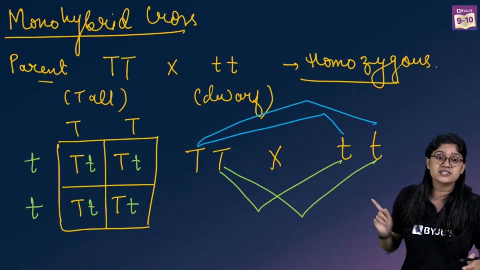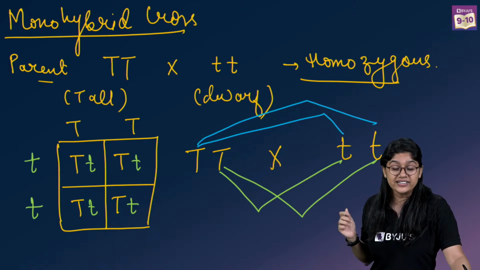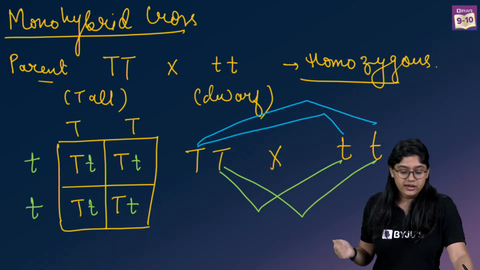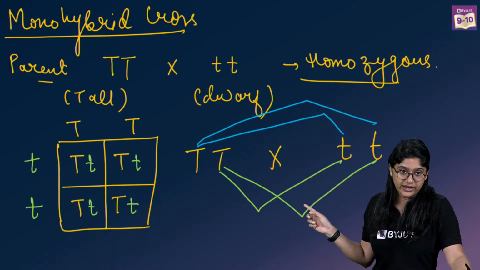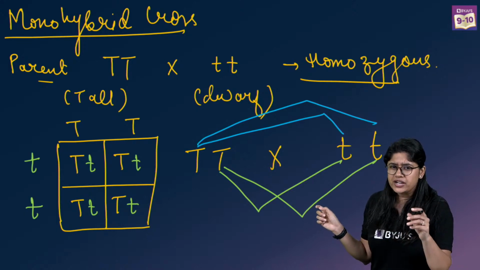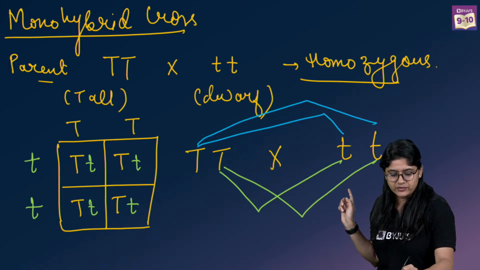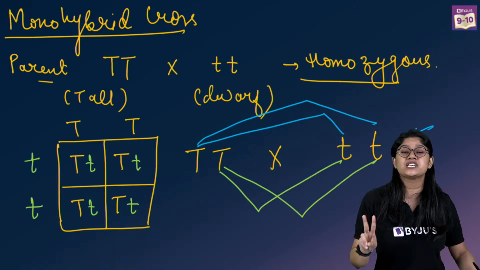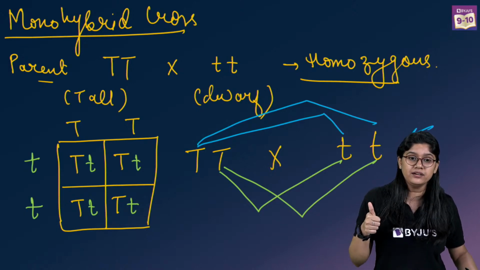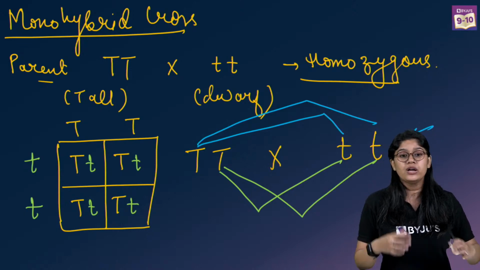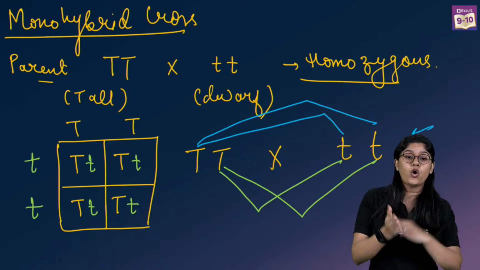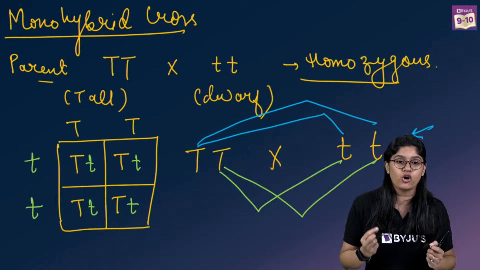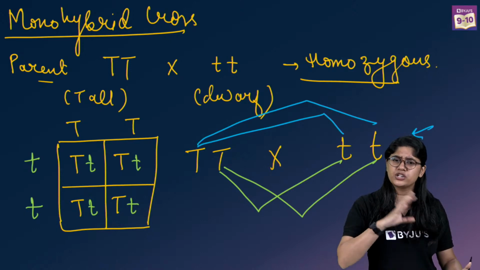Are you clear with this? This is how we can write, right? This is how the Punnett square is done. If you find the Punnett square a little bit difficult, try with this first, right? Try with this and then you can try the Punnett square also. These are two ways we can do. Clear everyone? So this is how we can actually find what will be the result of the cross. Clear?